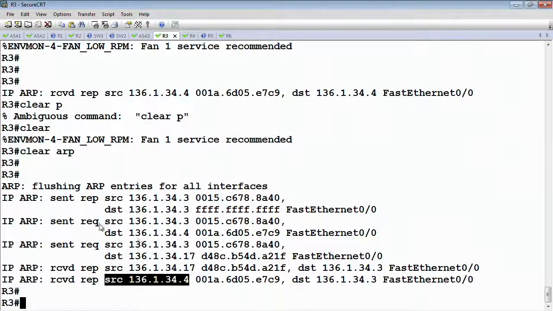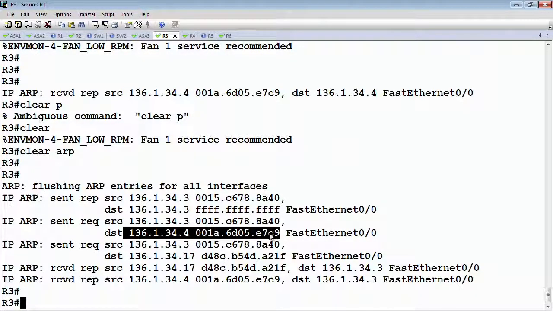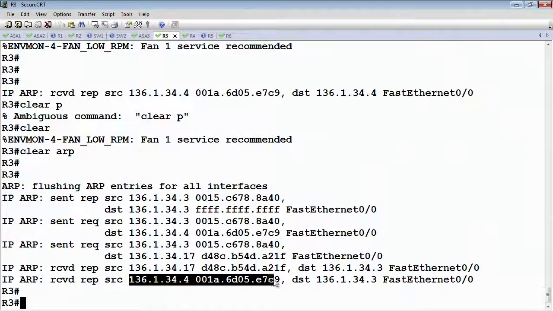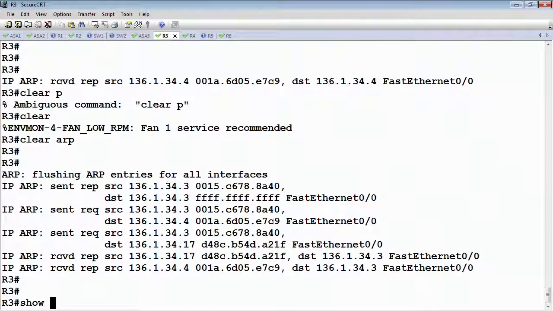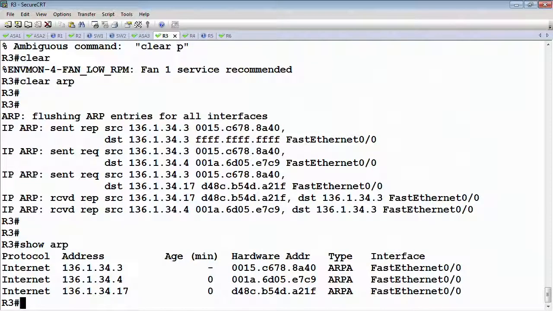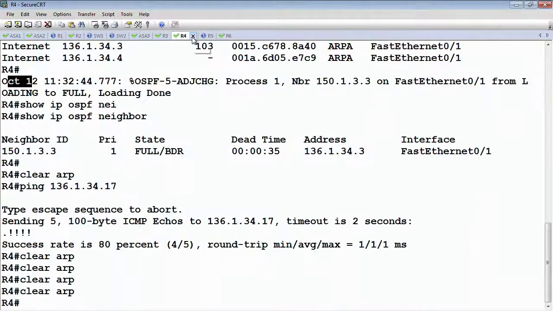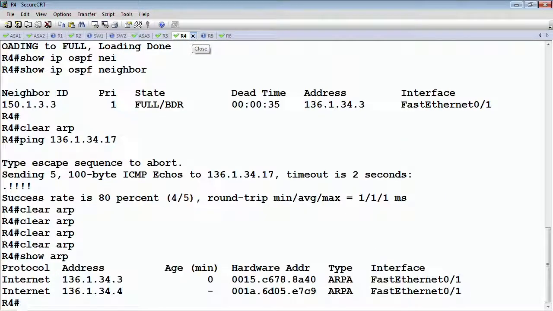So we're asking them who has this particular MAC address. Is it still this one? Router 4 is responding and says, yes, my MAC address has not changed. So when we look at the ARP cache of the routers on the inside and the outside, we should see that all of these entries are completed, okay, that they do have layer 3 to layer 2 bindings.